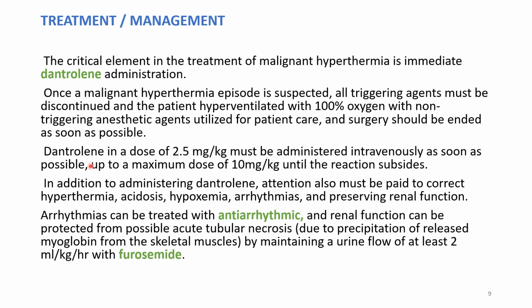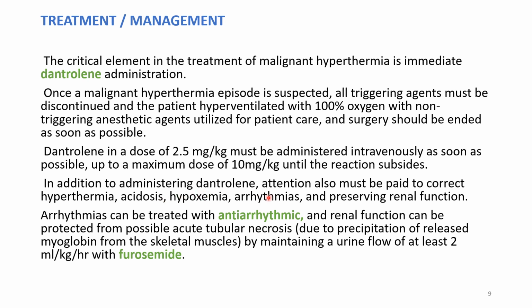So how should dantrolene be given? Dantrolene in a dose of 2.5 mg per kg must be administered IV as soon as possible, and we can increase the dose up to a maximum of 10 mg per kg until the reaction subsides.